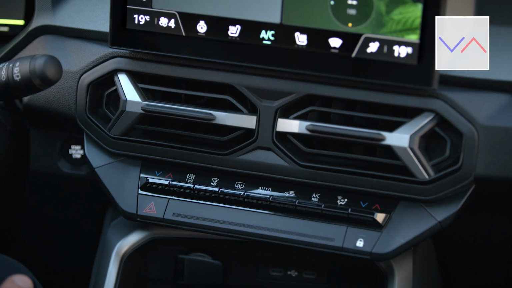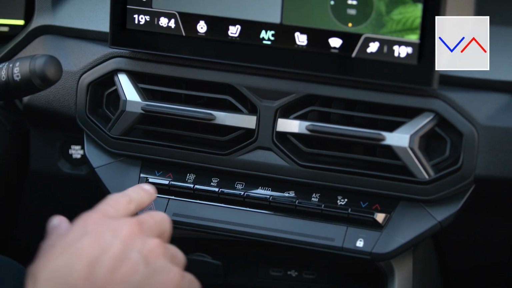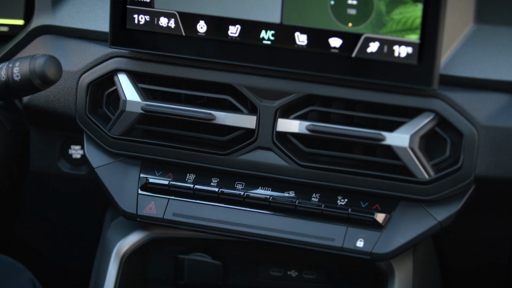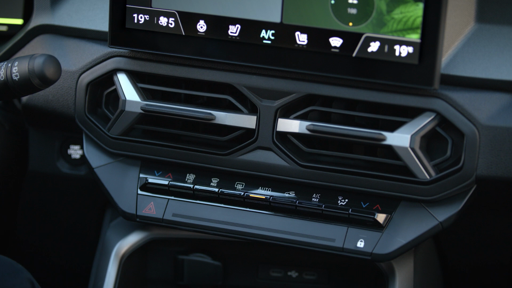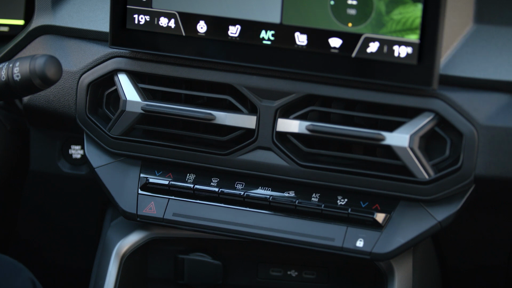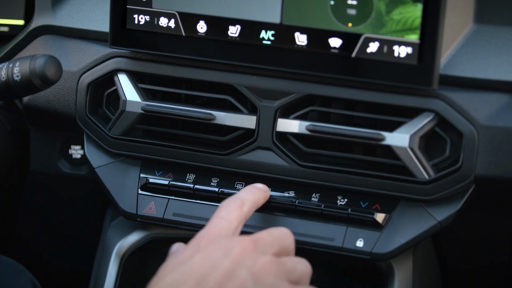To adjust the temperature on the driver's side, move this control up or down. And use this control to adjust the temperature on the passenger's side. Note that if you manually change one of these settings, automatic mode is deactivated. To switch it back on, just press Auto again.